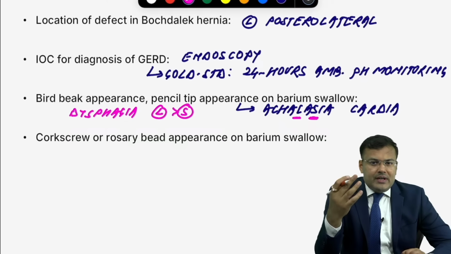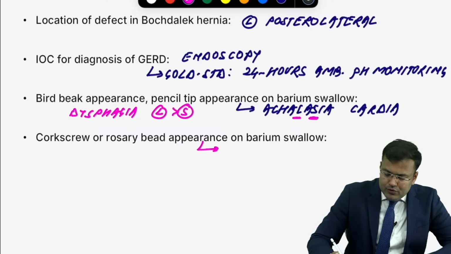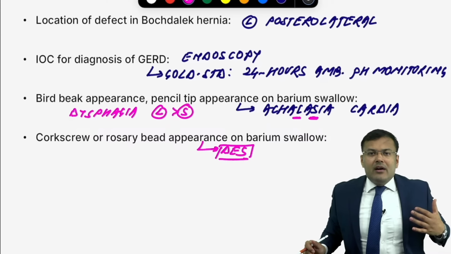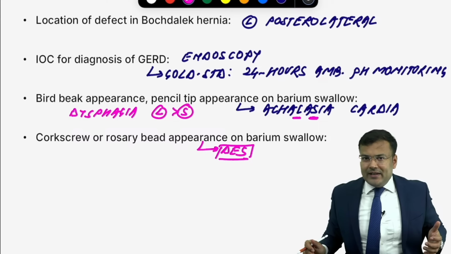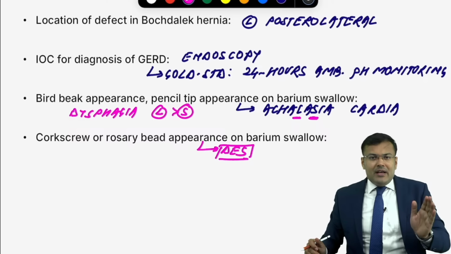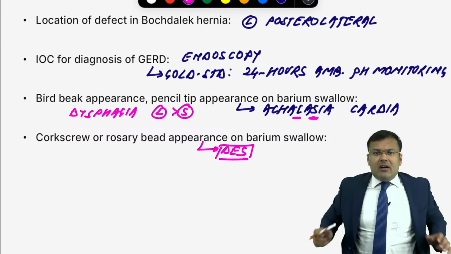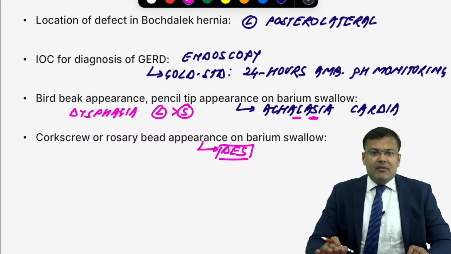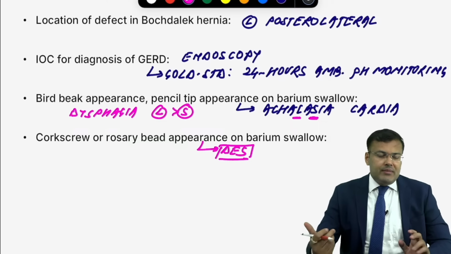Corkscrew or rosary bead appearance is seen in diffuse esophageal spasm. It is because of tertiary contraction. What kind of clinical scenario? Patient will be having left-sided chest pain and it mimics angina. Patient will be referred to cardiologist. Cardiovascular profile will be normal. You are going for barium swallow. What kind of appearance? Corkscrew or rosary bead appearance.